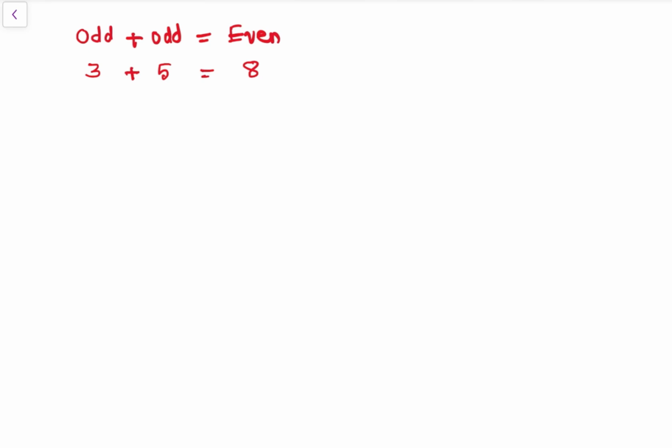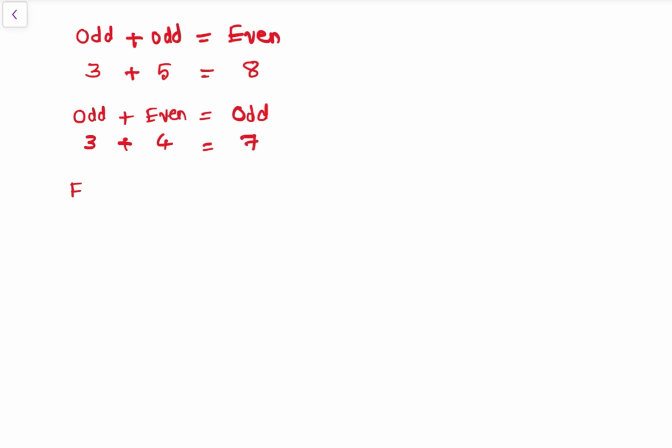So odd plus odd gives even. Then odd plus even gives odd: 3 plus 4 gives 7, which is an odd number.